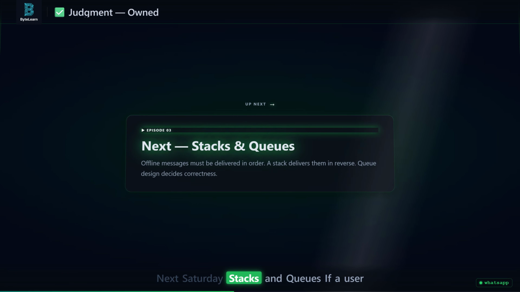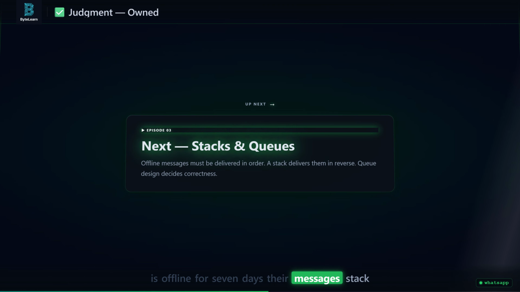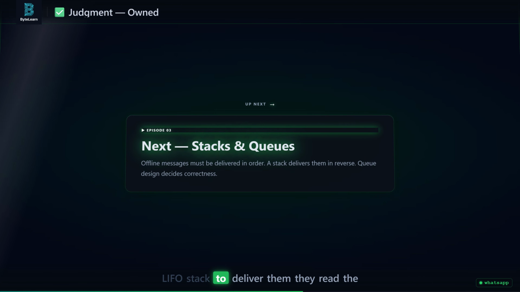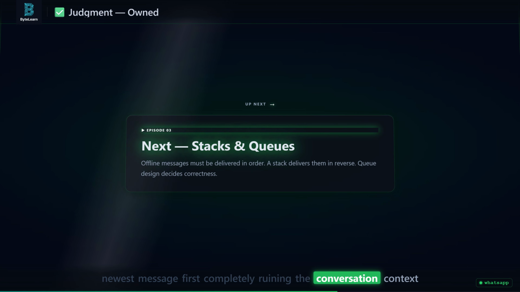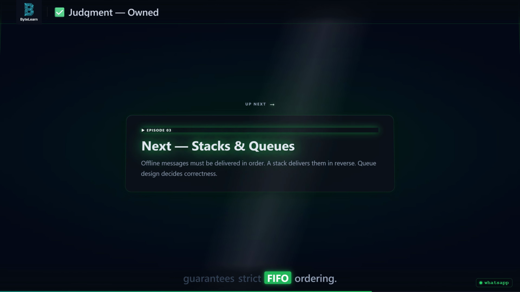Next Saturday, stacks and queues. If a user is offline for 7 days, their messages stack up on the server. If you use a LIFO stack to deliver them, they read the newest message first, completely ruining the conversation context. We will design the offline message queue that guarantees strict FIFO ordering.